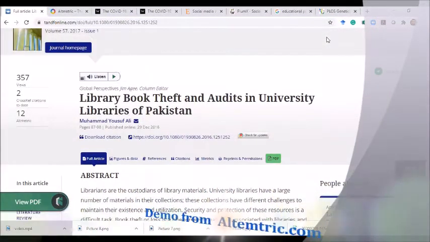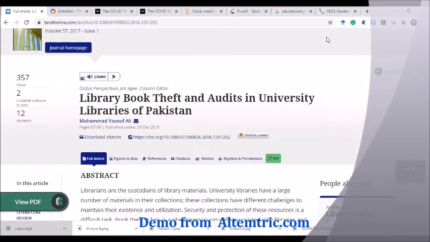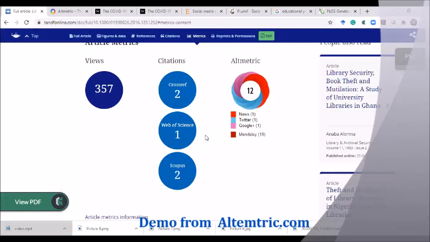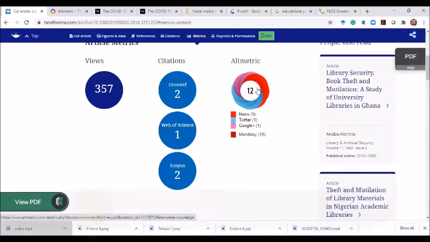Now here is an article, Library Book Theft and Audits in the University Library of Pakistan. And I want to see what the Altmetric score of this article is. I have to just click on the metric. And here you can see that this article is registered on altmetric.com and it is shared one time on news, one time in a tweet, one time on Google Plus and 19 times on Mendeley. The Altmetric score of this article is 12.